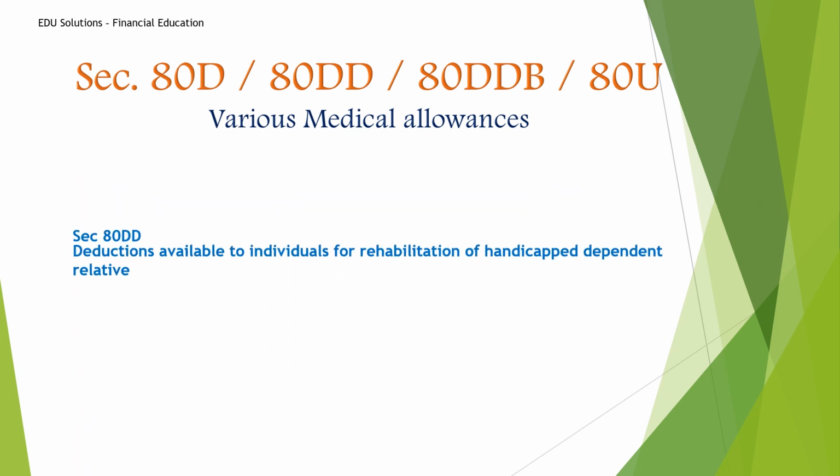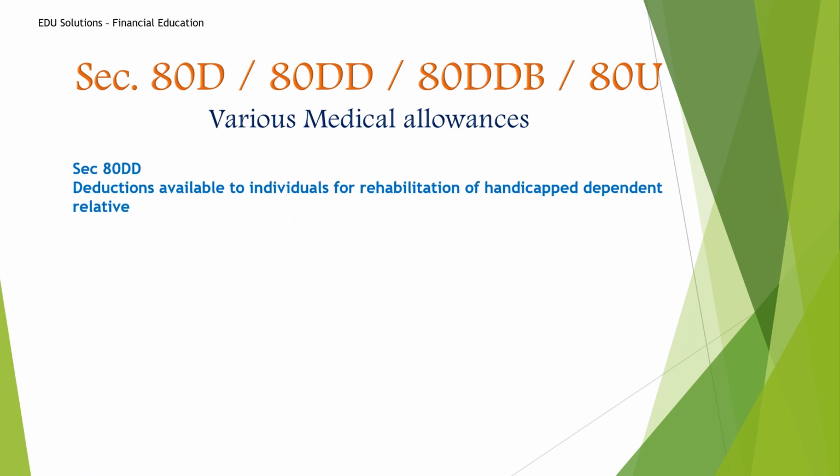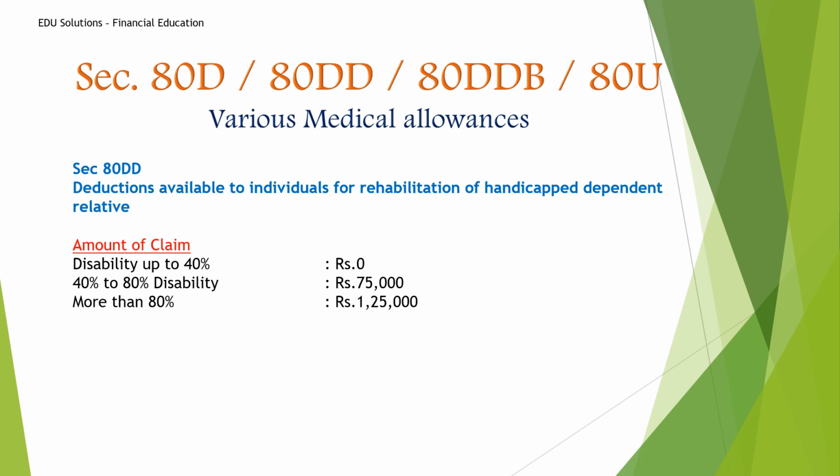Now let's see 80DD. 80DD is deductions available to individuals for rehabilitation of a handicapped dependent relative. The relative term here is for your parents, your siblings, your spouse, your children. Only these four are allowed under dependent relative, not uncle, auntie and all. Okay.